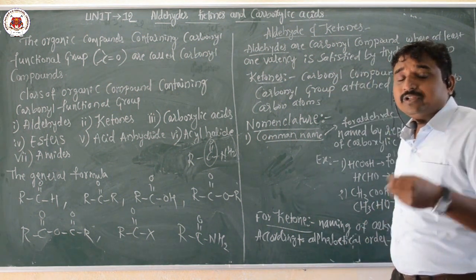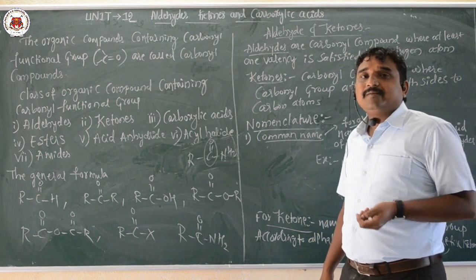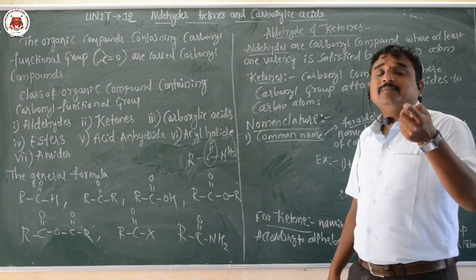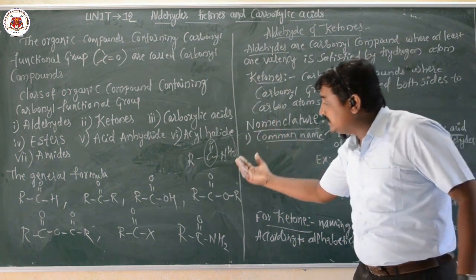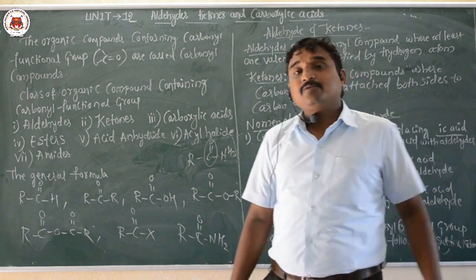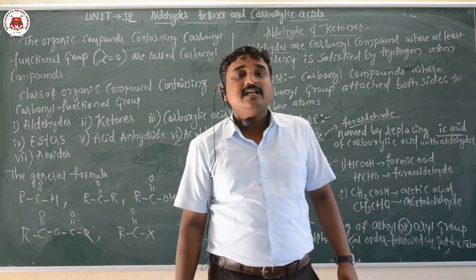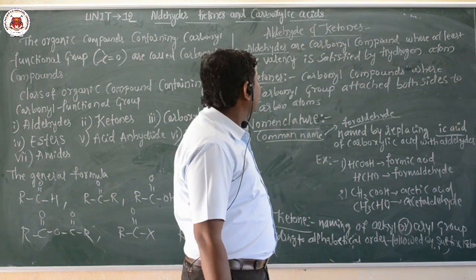So already we know what aldehydes are. Aldehydes are the carbonyl compounds where one of the valencies of this carbonyl carbon is satisfied by the hydrogen atom. At least one valency of this carbonyl carbon is satisfied by the hydrogen atoms. So they are called what here? Aldehydes. Okay.